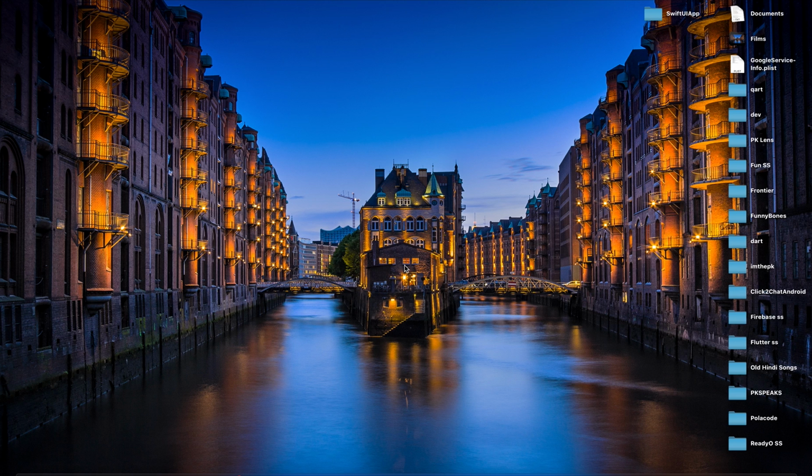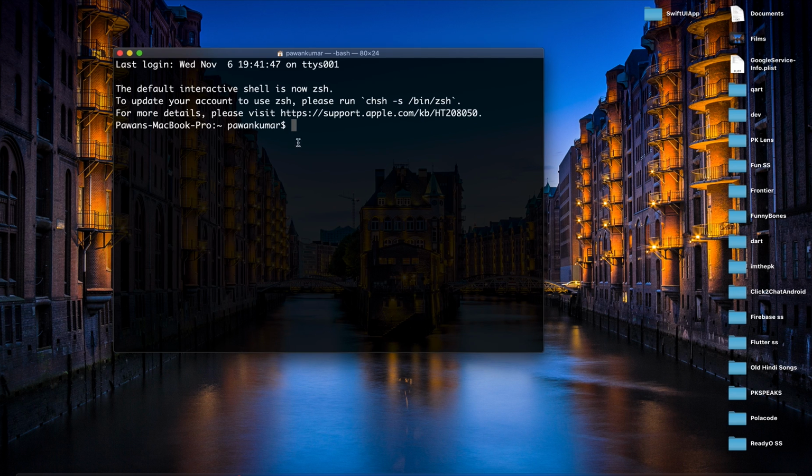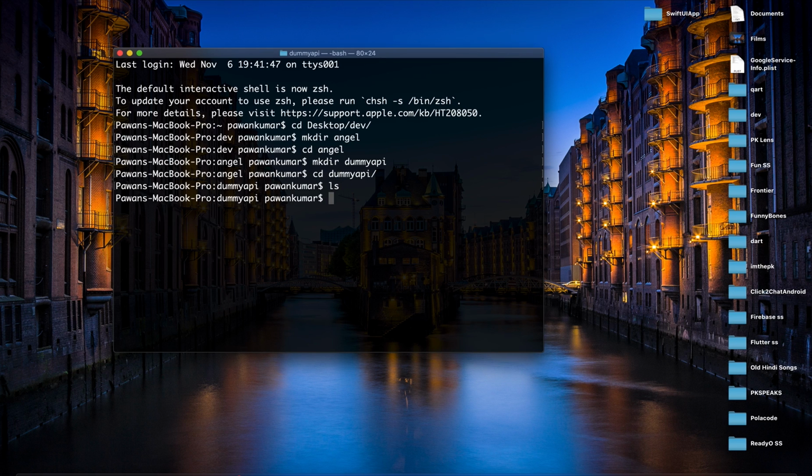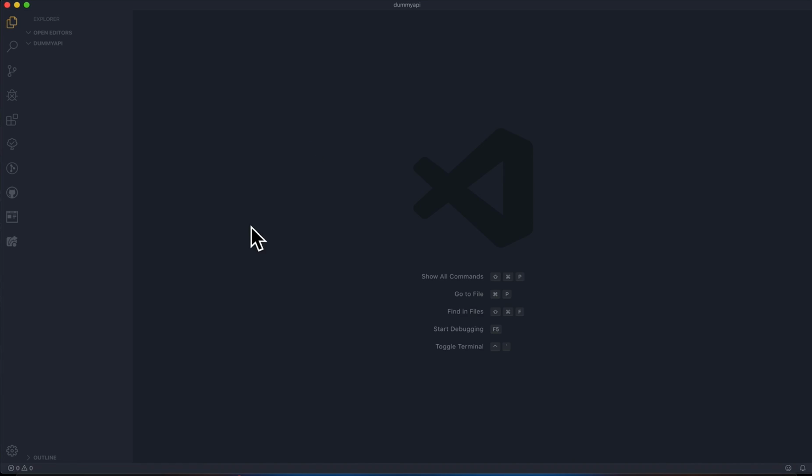Okay, let's start. So basically I'll open my terminal quickly, and yeah, I'm here. So I'll go to my desktop, and then I have a folder called dev, and inside that I'll make another folder and name it Angel. Then I will go to Angel, and then I will make another folder, and we will call it dummy API. If you'll see, there is nothing in here. So I'll open this folder in my VS Code, and yes, this is what we get. And yeah, this is blank.